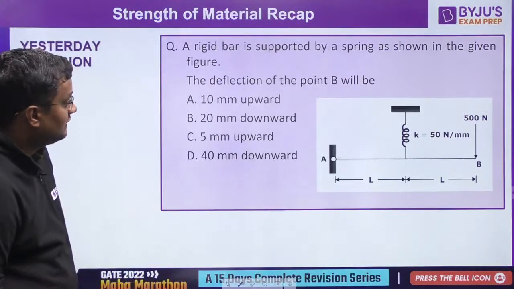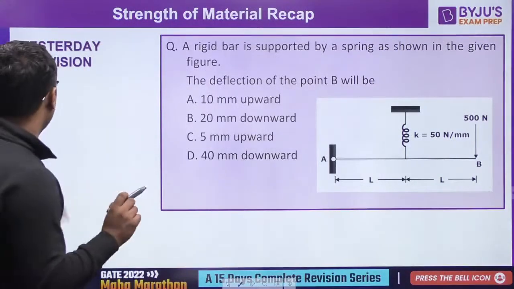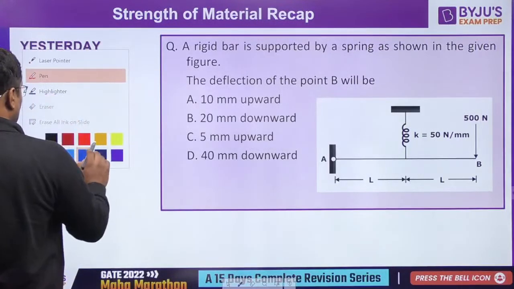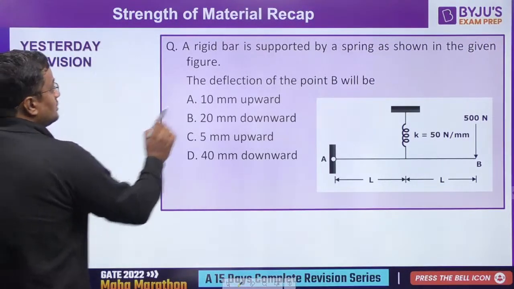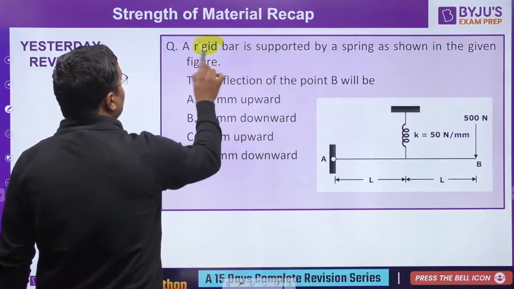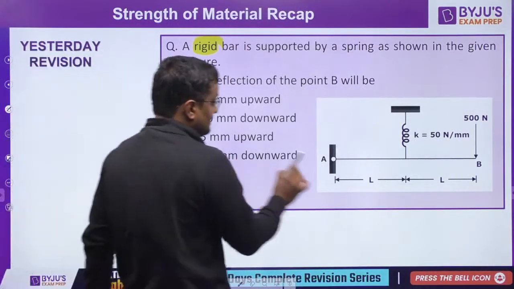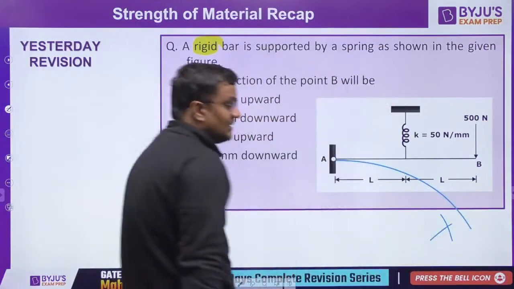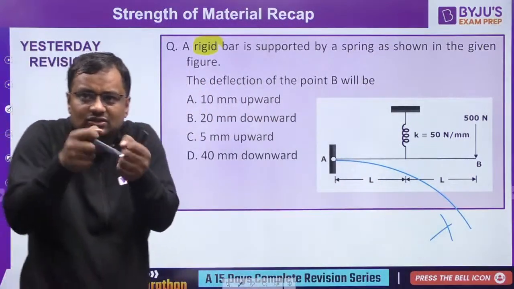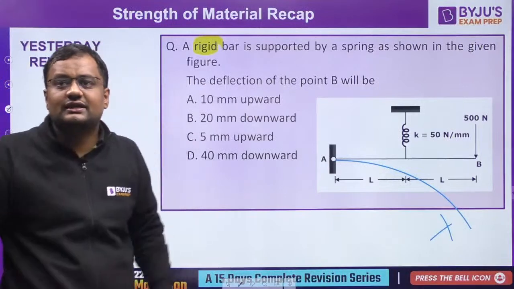Now see, the deflection of point B is asked. First of all, the most important word, which has been asked many times in GATE: this is rigid. Whenever the word is rigid, that means it cannot bend like this. Rigid cannot bend like this.